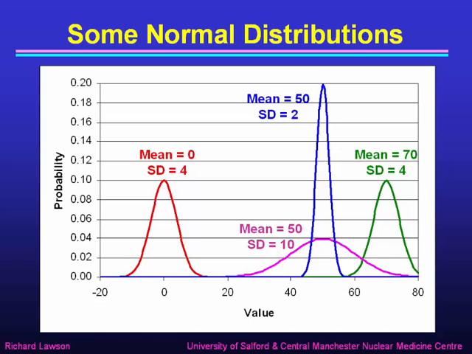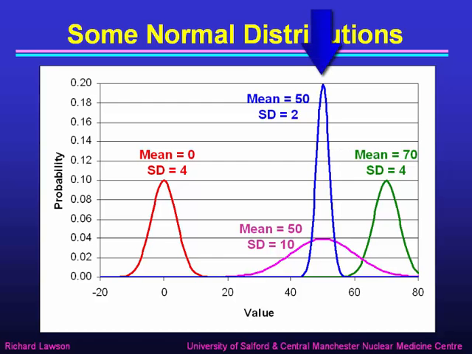Here are some examples of some normal distributions. The red curve shows a normal distribution with a mean of 0. Notice that it's symmetric, so the mean is equal to the mode in the middle of the distribution, and a standard deviation of 4 that tells us the width of the distribution from one side to the other. Here in green is another distribution with the same width. It's got the same standard deviation of 4, but this time it's got a mean of 70. Illustrating how we can independently change the mean and the standard deviation.